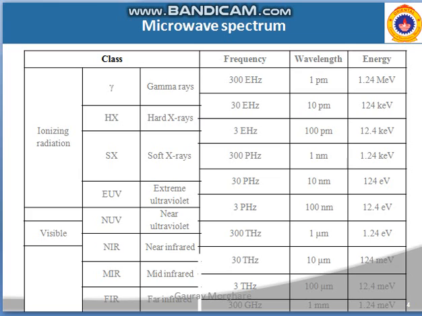Now the soft X-rays. Similarly, the ultraviolet ranges from 30 petahertz. Petahertz is 10 to the power 15, and the wavelength for this is 10 nanometer. Nanometer means 10 to the power minus 9. It is also holding the energy of 124 electron volt. After that, the visible range, that means near ultraviolet, infrared, mid infrared and far infrared. These have frequency ranges from 300 gigahertz to 3 petahertz.